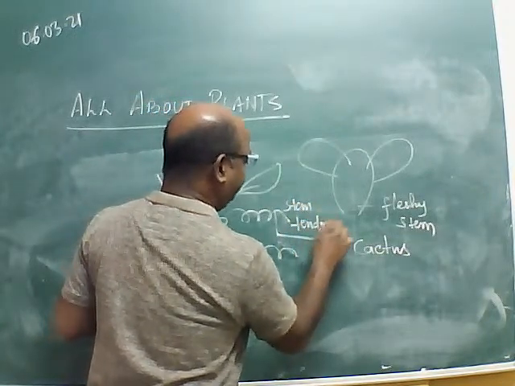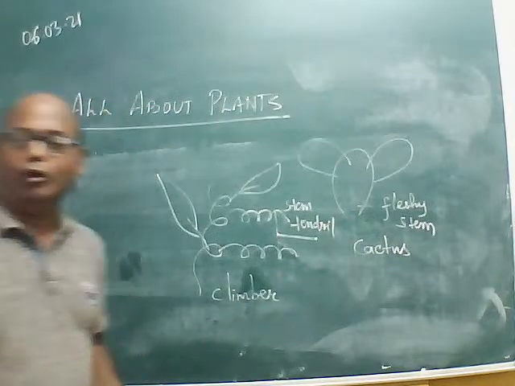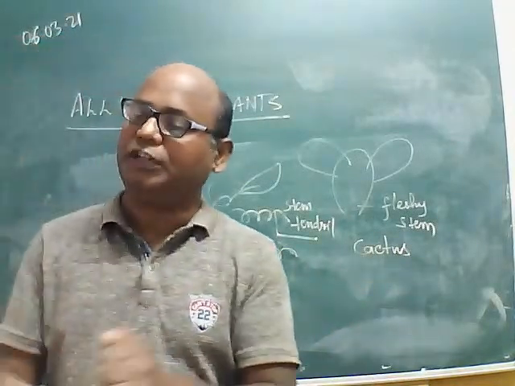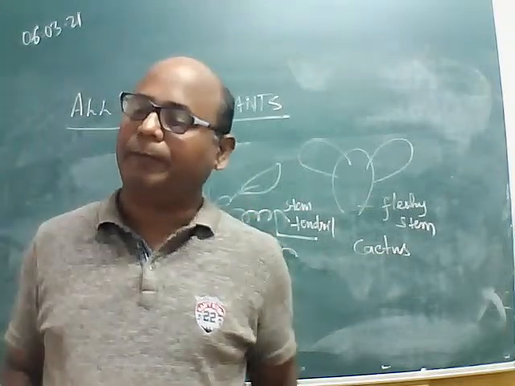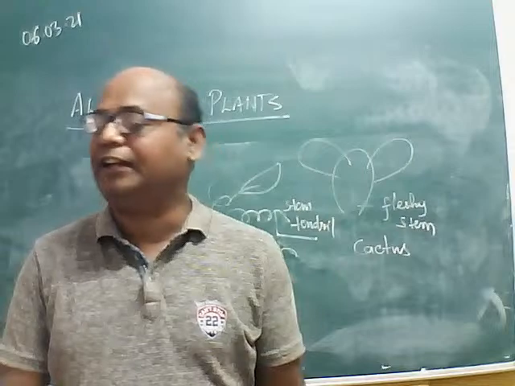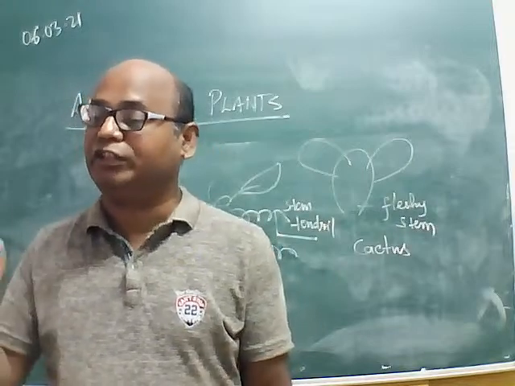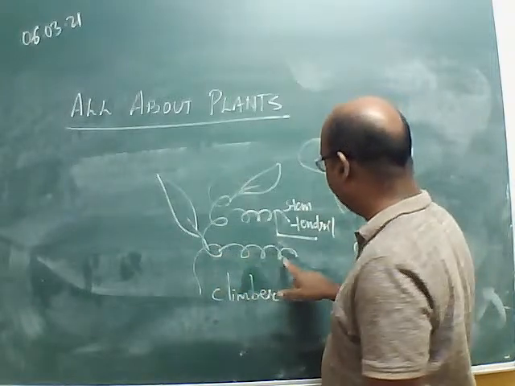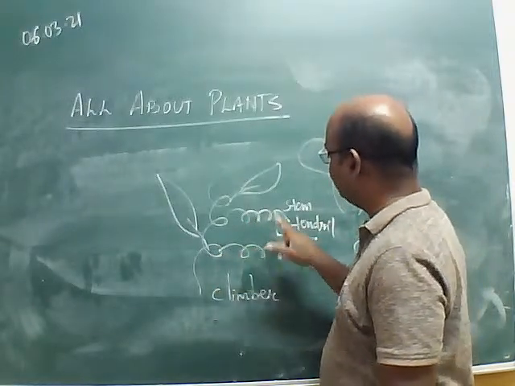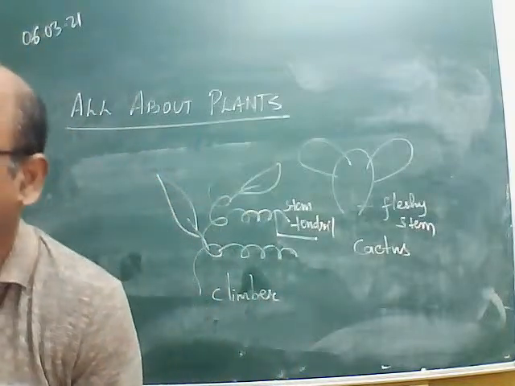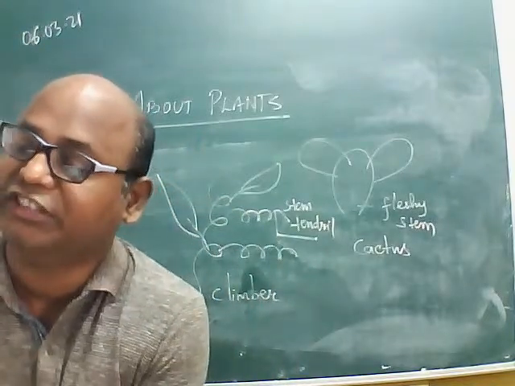Because these plants are very weak to stand erect, they take the support of whatever plant they get in their surrounding and climb, being phototropic for getting sunlight. They have extra support, that is, wire-like structures coiling around the support, which is known as stem tendril. It is also a modification in the stem.